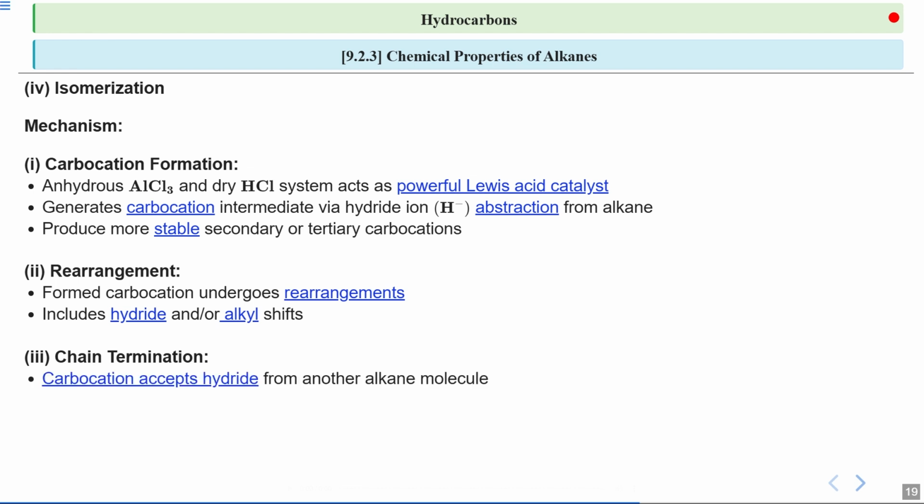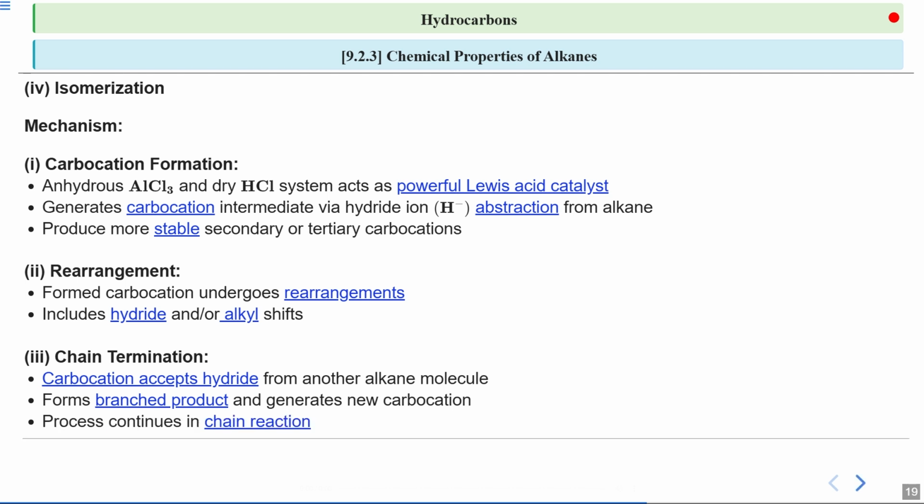How can we see it? Basically, the carbocation accepts a hydride ion from another alkane. Now this helps us to stabilize the carbocation and get a neutral molecule. As a result, the branched product is formed and a new carbocation is generated. This is an important step in the continuation of the reaction, and the process continues as the reaction chain goes on, where the newly formed carbocation can react further, perpetuating the cycle. This is how isomerization can lead to the formation of various branched hydrocarbons.